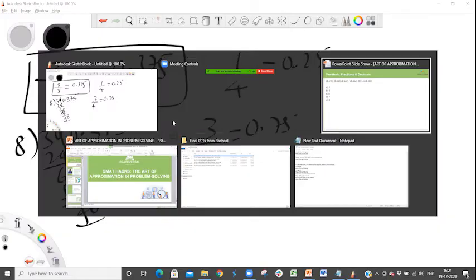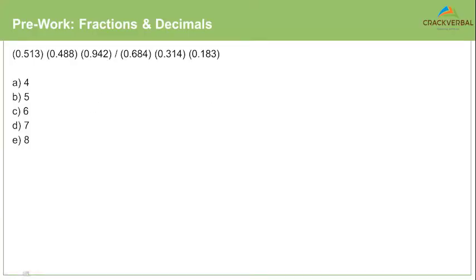Now getting back to the problem. Here I can write 0.513 as 513 by 1000. I will write 0.488 as 488 by 1000.